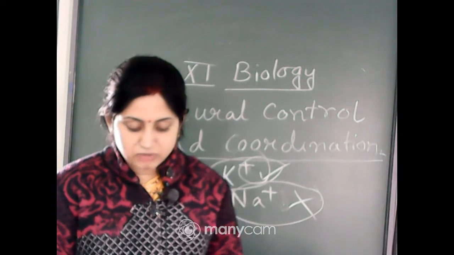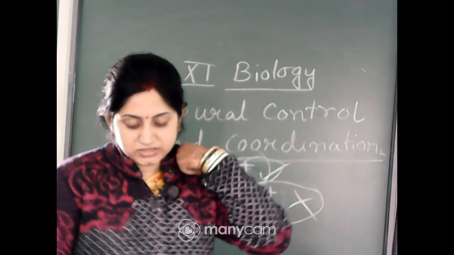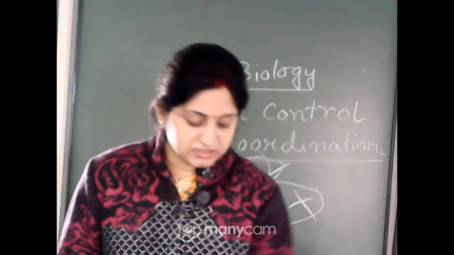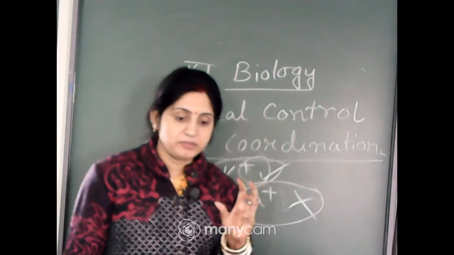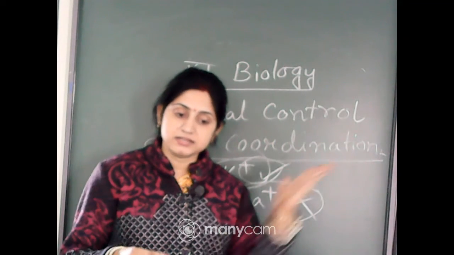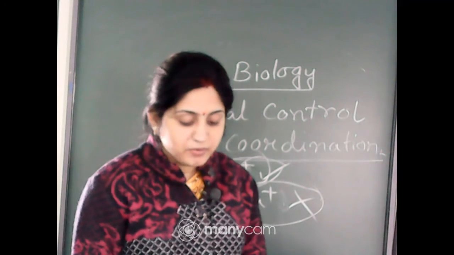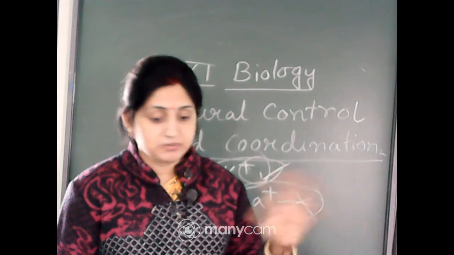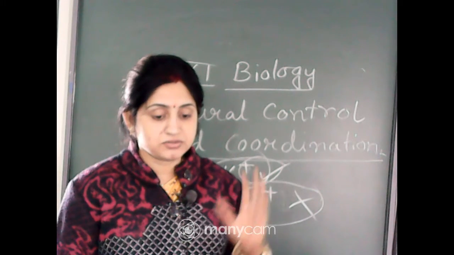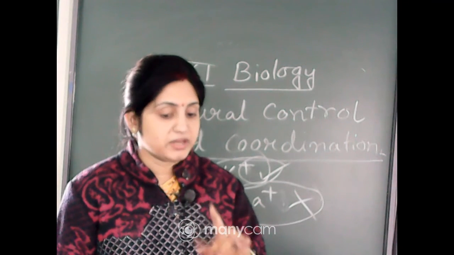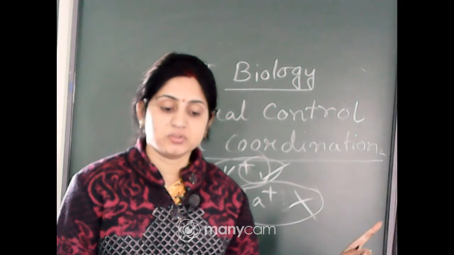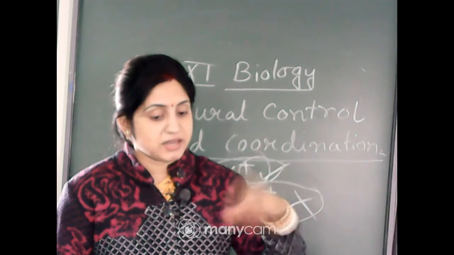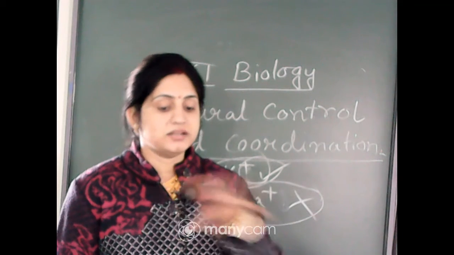As a result, the outer surface of the axonal membrane possesses a positive charge, while its inner surface becomes negatively charged. Okay? So, axonal membrane outside positively charged, inside negatively charged. Therefore, it is polarized, and the axoplasm inside is negatively charged, negative always destructive. So, that is why any type of negative ion cannot get inside the axoplasm. Okay? Only positive ions get inside the axoplasm, because the inside is negatively charged and outside is positively charged.